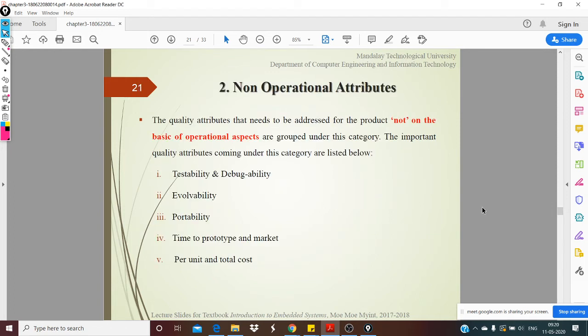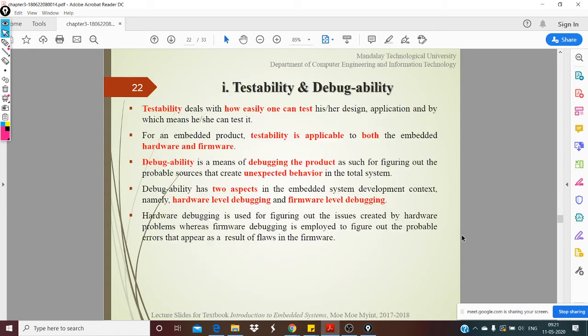So next we come to non-operational attributes. Okay, so these don't deal with the actual operation of your embedded system, but these help in developing your embedded systems. So the list is here. We'll see them one by one. The first one is testability and debuggability.